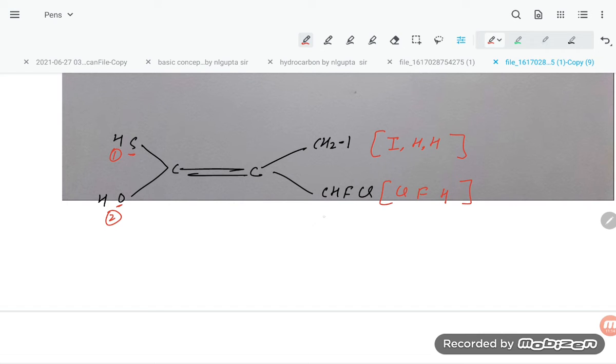So which will take the priority, students? Which is the priority order? Okay, so this is the priority order because iodine has a higher atomic number than chlorine. So this is 2. Okay, so dear students, this is the similar group. If you see, similar groups are on the same side, so it is the Z isomer.